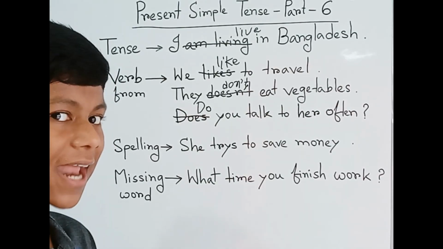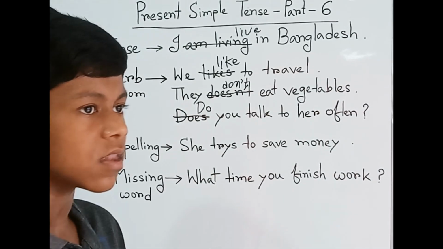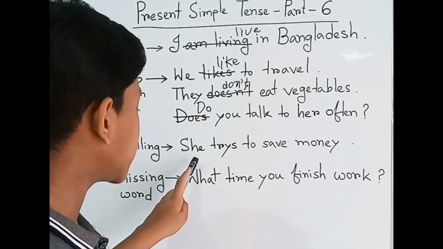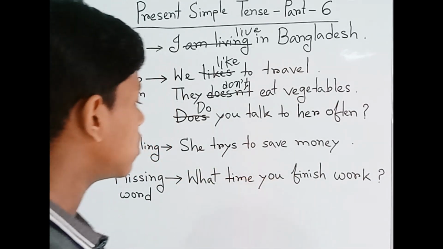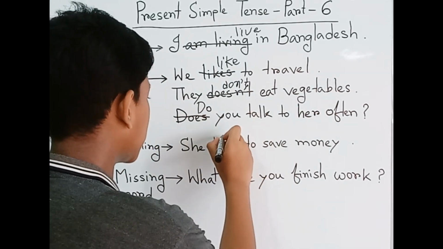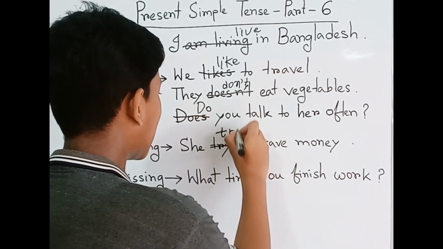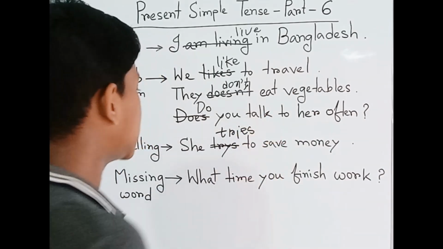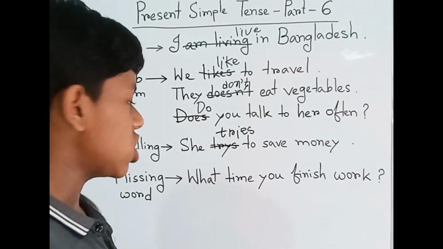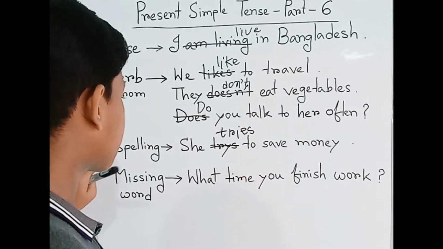That is, which verb we can add ES to, or which verb we can add S to. We have already learned it, but in this part we are just focusing on which common errors we gradually make. So here we can see: she trys to save money. So we have to cut this word, and then we can write TR, then we have to drop the Y and then add IES. Then it will be: She tries to save money. She tries to save money. This sentence will be correct.